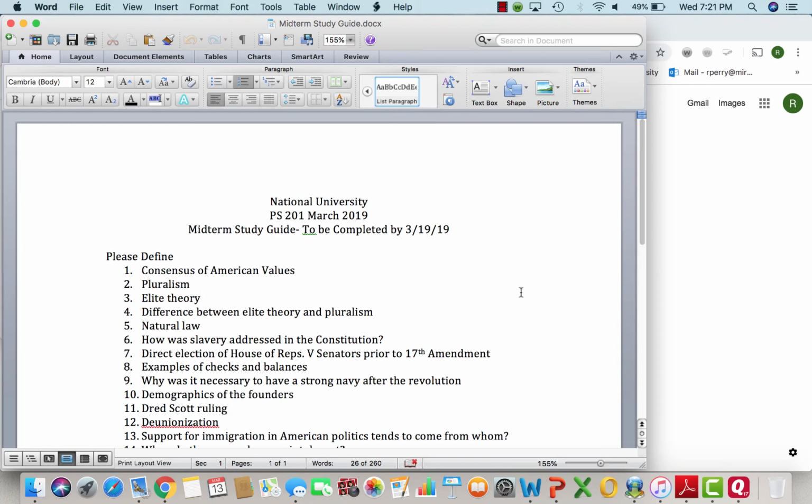Know the system of checks and balances that we talk about. Vetoing by the president, overriding the veto through Congress. And when we talk about the founders, know their demographics, where they were trained in, what they practiced. A lot of them were law professionals, so know that.